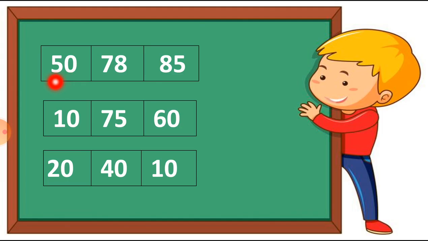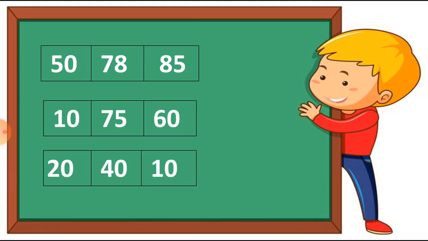Let's see the first set of numbers, which is 50, 78 and 85. We have to find the greatest number from these 3 numbers. I repeat, we have to find the greatest number from the given numbers. First we are going to take the greatest number. So students, here are these 3 numbers.